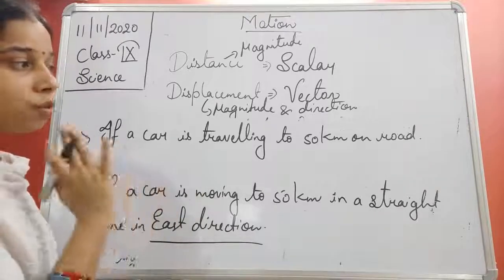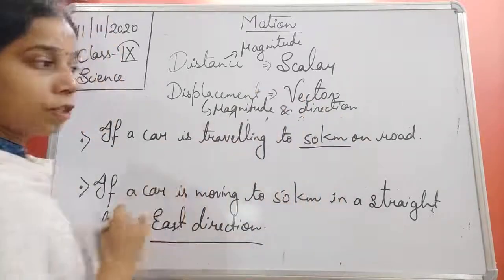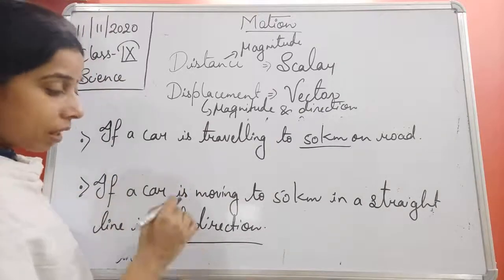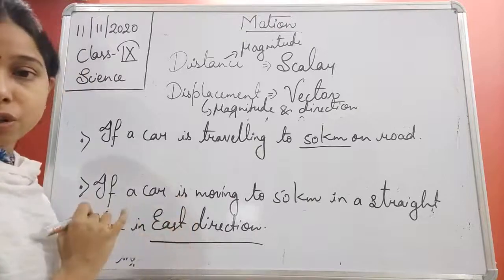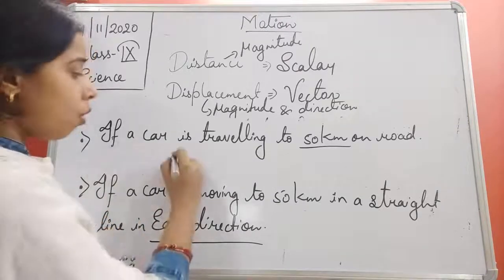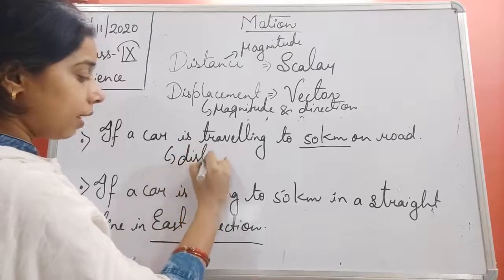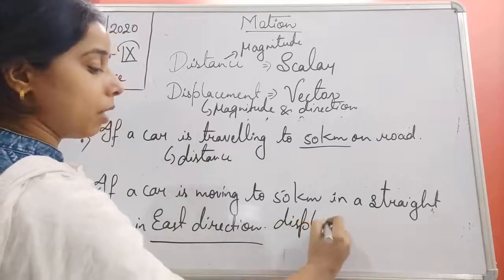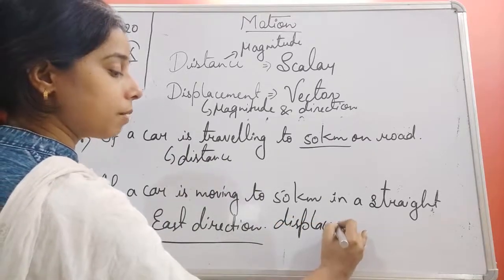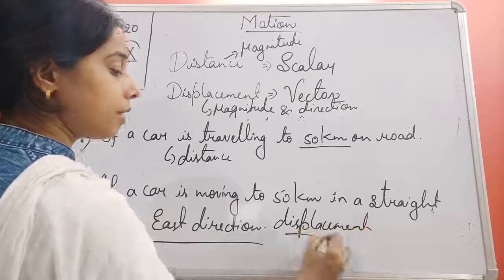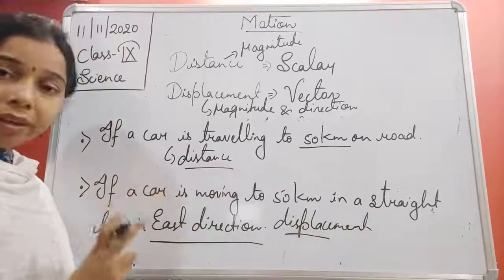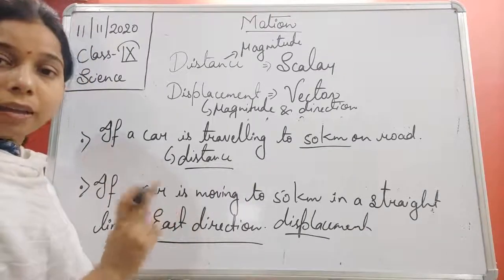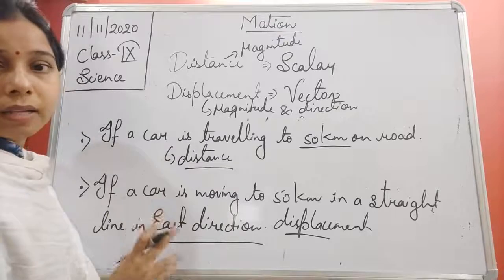Here the car is traveling 50 kilometer, so magnitude or the value is given, but in case of the second one, direction is also given. So here we are talking about the distance, but there we are talking about the displacement. Distance involves only the magnitude, but displacement involves both, that is magnitude as well as direction.